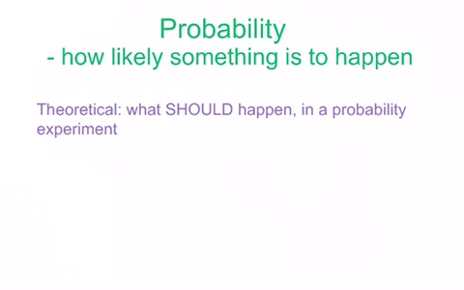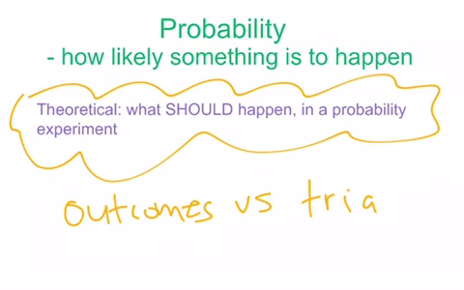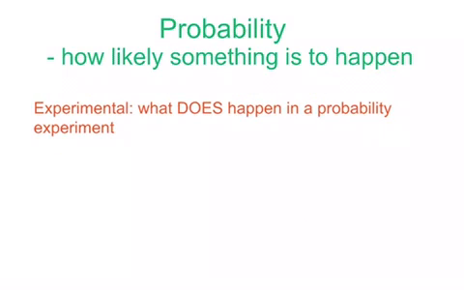So once again, the theoretical probability is what should happen in a probability experiment when you look at the outcomes, heads versus tails, against the trials, how many times you try it. So if you are using heads and tails and you try it 10 times would be your trials, outcomes would be heads or tails. The other way we can describe what happens in a probability experiment is by talking about the experimental results. So we just talked about the theoretical probability, and now we're talking about the experimental probability. So the experimental probability is what does happen in a probability experiment.